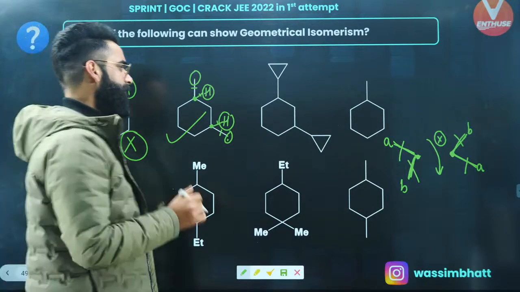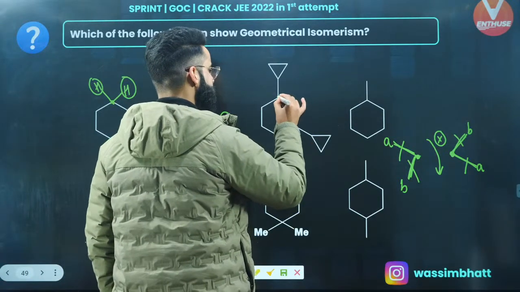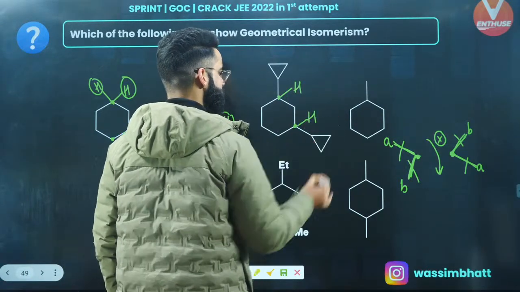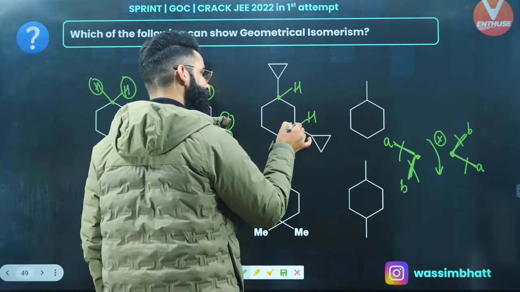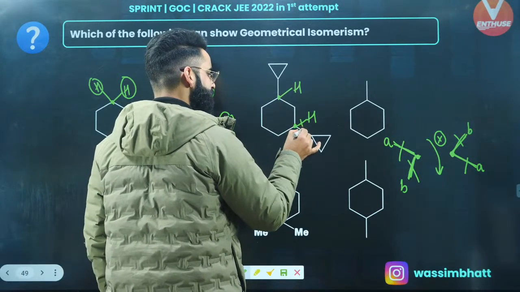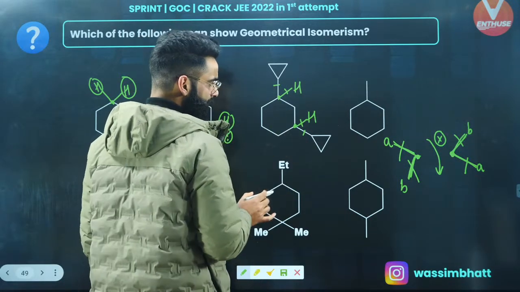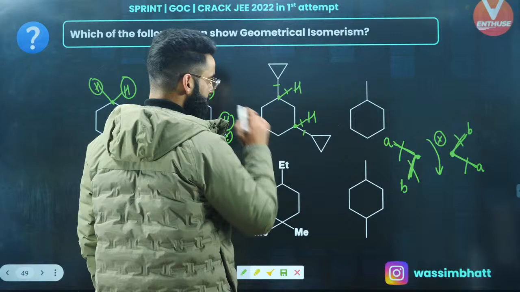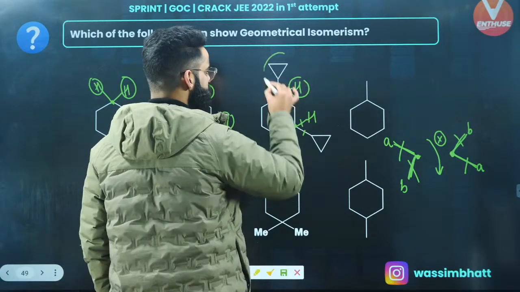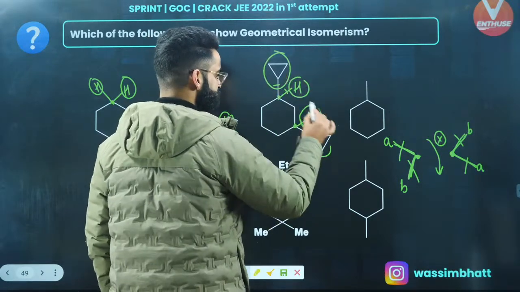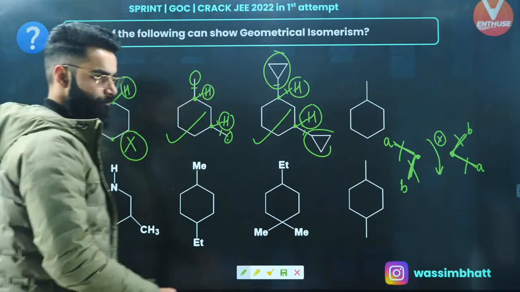What about the third one? If you select these two centers, there is hydrogen attached, right? Restriction is rotated, right? The plane containing these two bonds and the plane containing these two bonds, they are parallel, right? At the same time, one more thing is there. What is that? Hydrogen and this group, two different groups attached, right? So this is going to show GI, right?